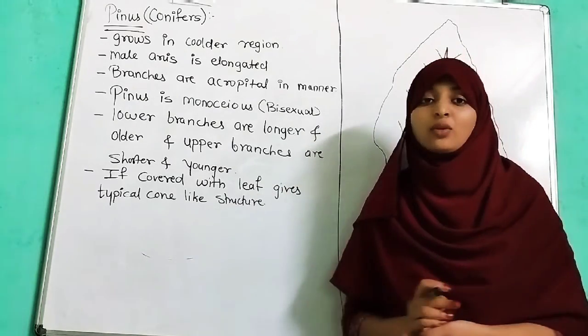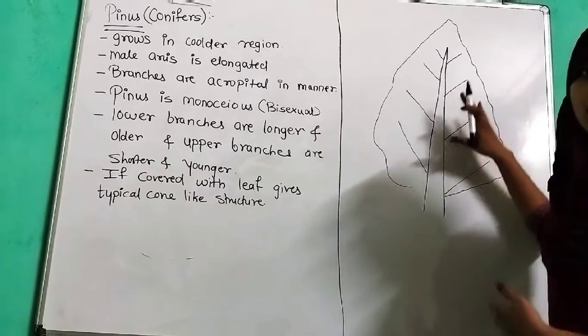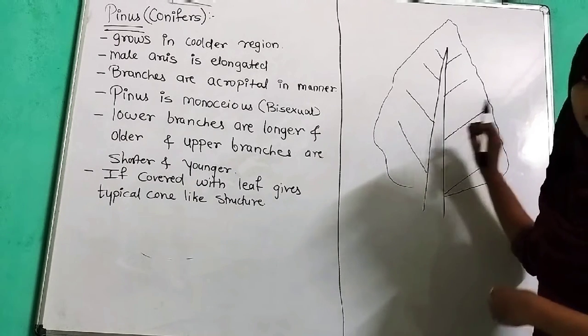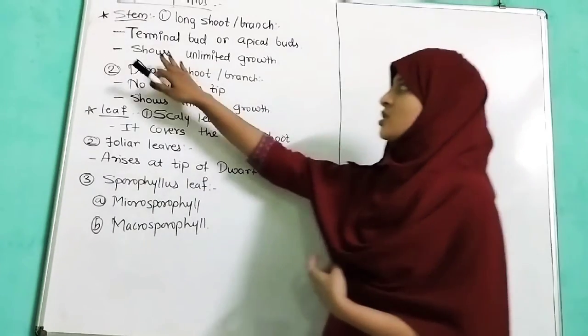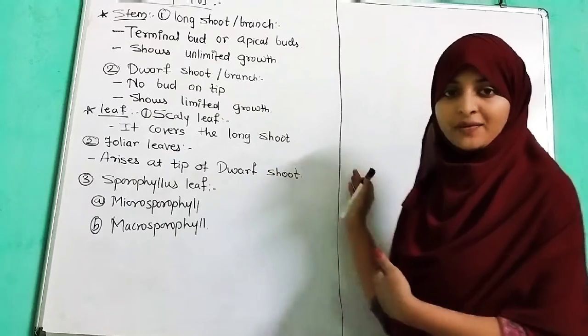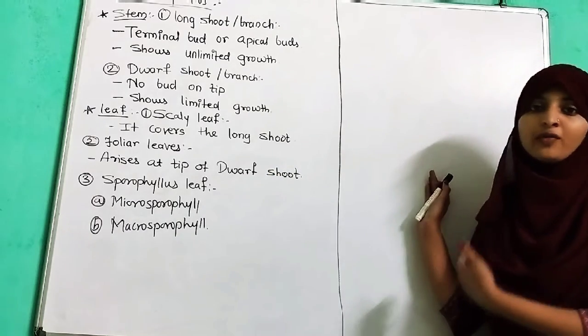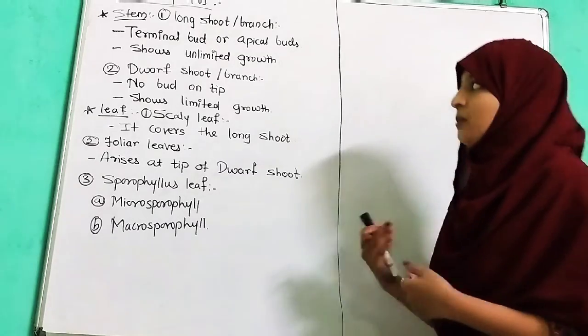Now we are going to discuss in detail how the structure of the male cone and the female reproductive organ is present on this pinus plant. Here we discuss the stem and leaf part of pinus. It consists of acropetal branching and a main male axis.